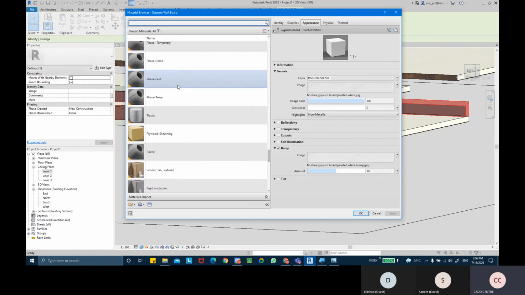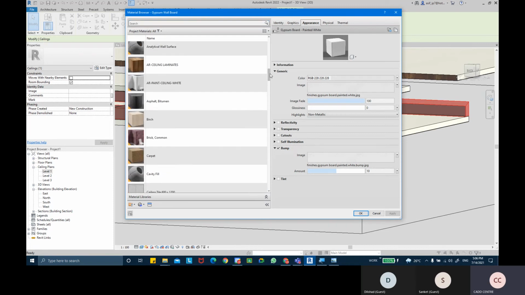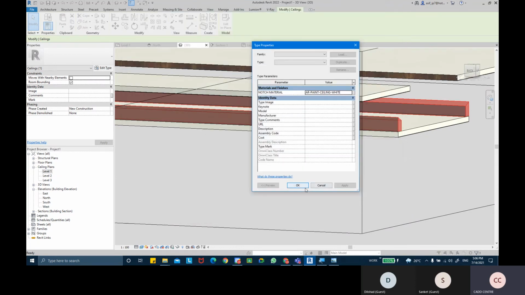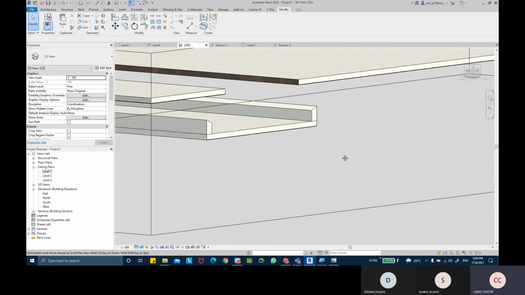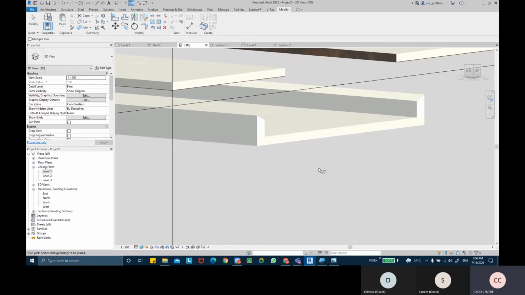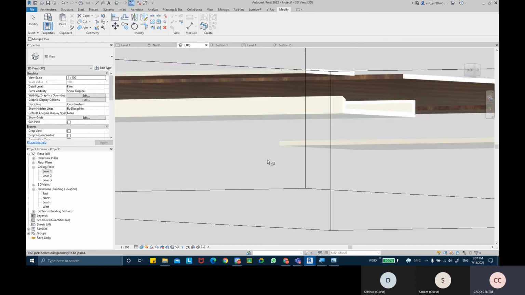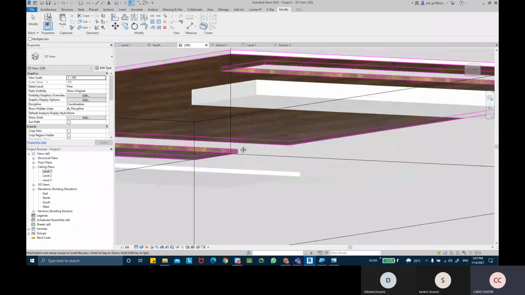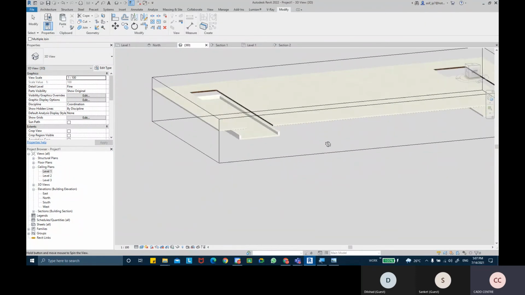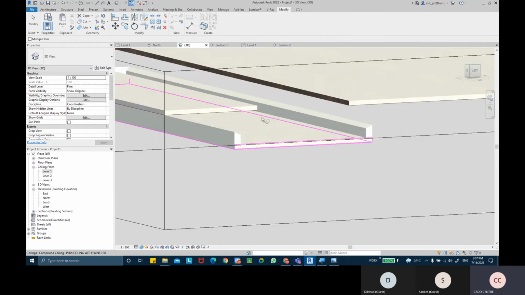Is that material called paint material? Just if you wanted to show basically that.